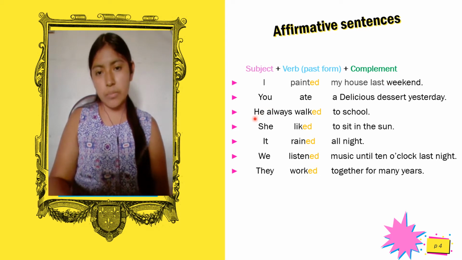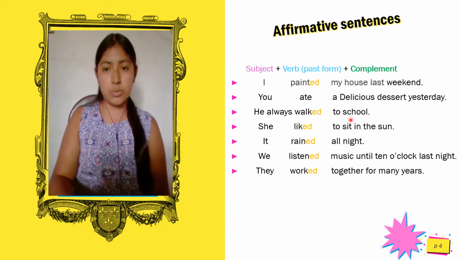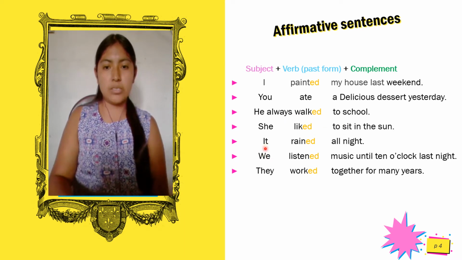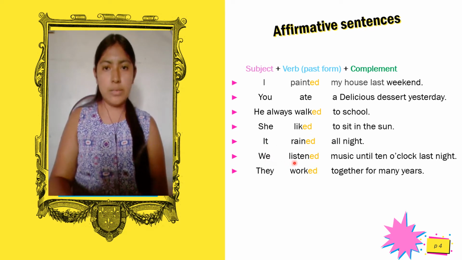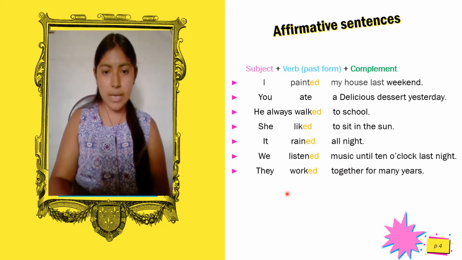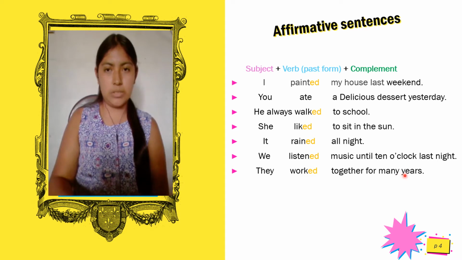Next examples: he always walked to school. It rained all night. We listened to music until 10 o'clock last night. They worked together for many years.